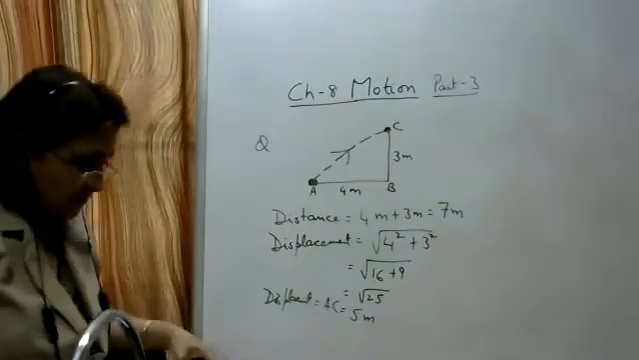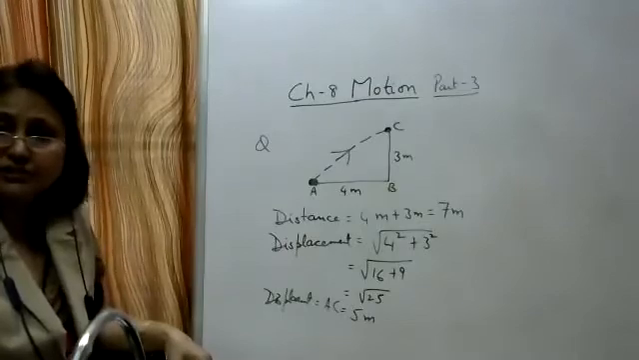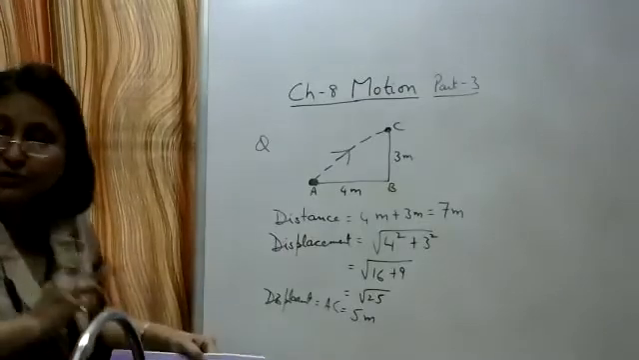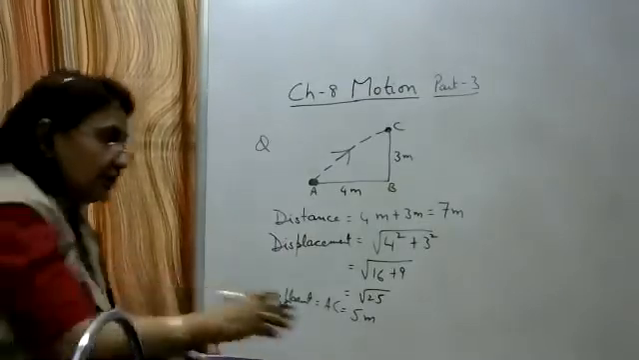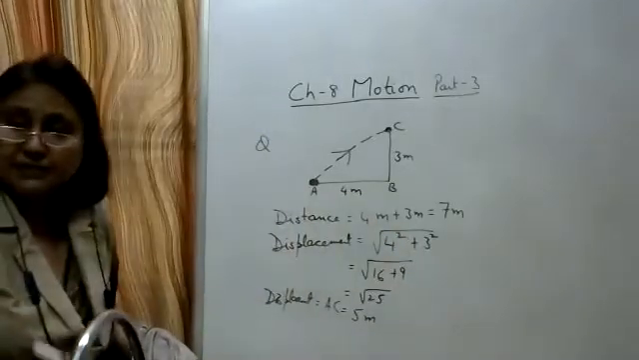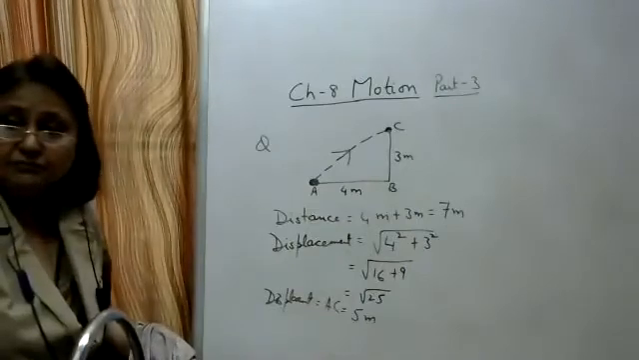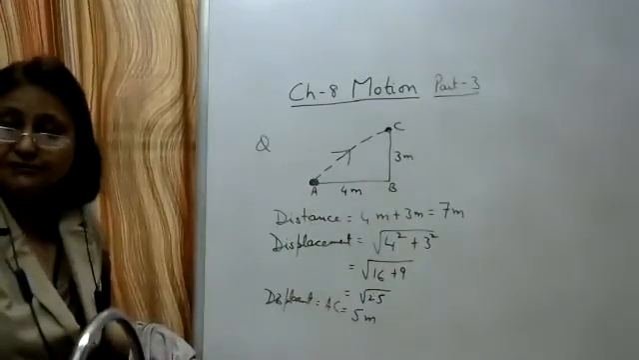Okay, a few questions are given on page number 100. These are unsolved questions. Let's discuss these questions, and you have to do it in your copy. There are 3 questions on page number 100. Written this one, the displacement is 5 meters. Direction is from A to C. That is from the initial to the final position.